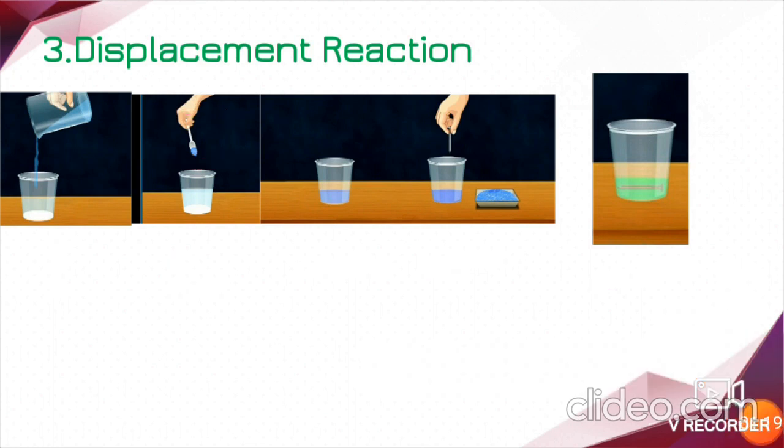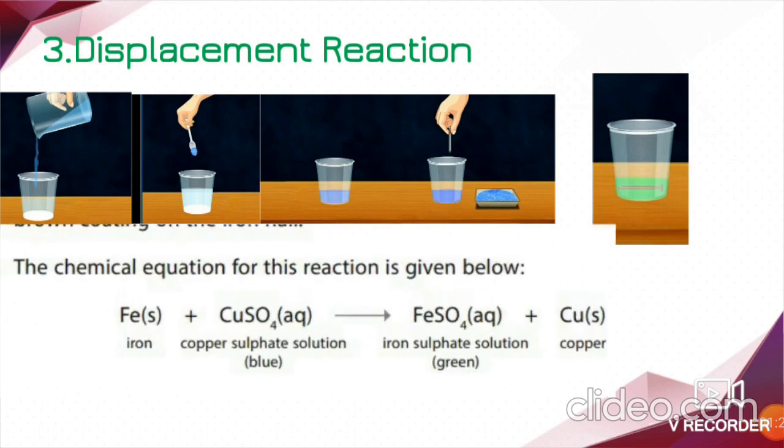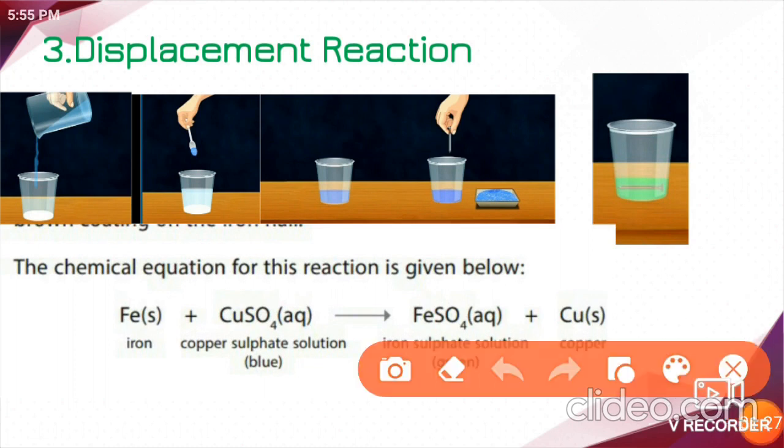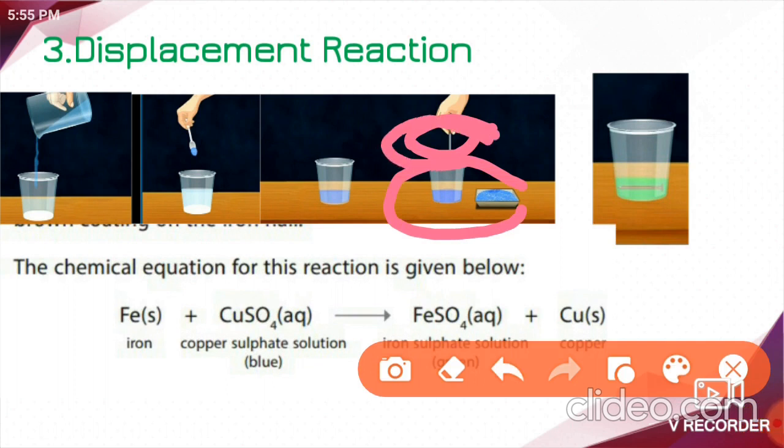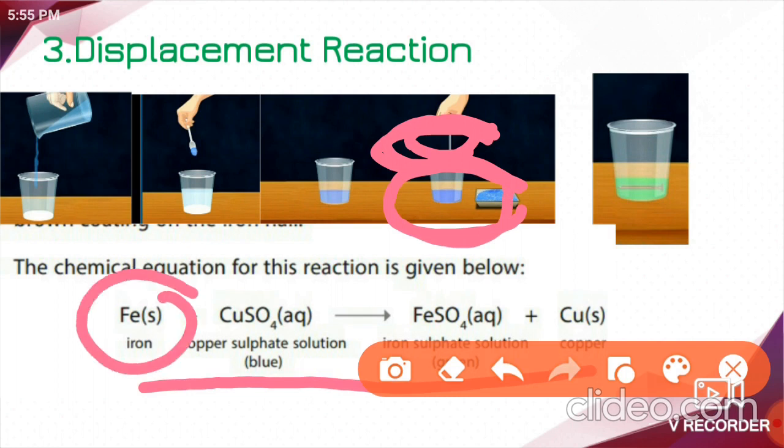Okay, we'll try to understand this by chemical reaction. You just look at this chemical reaction here. See here what we added. We just added an iron nail in a copper sulfate solution, right? Here iron reacted with the copper sulfate solution. I am just explaining with the help of this reaction. Iron reacts with copper sulfate solution.